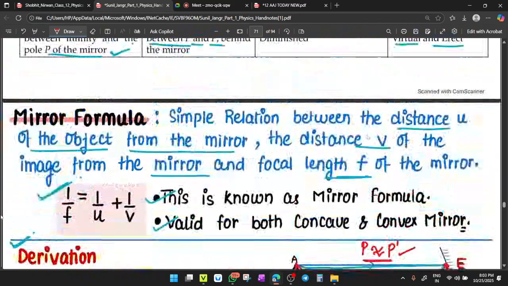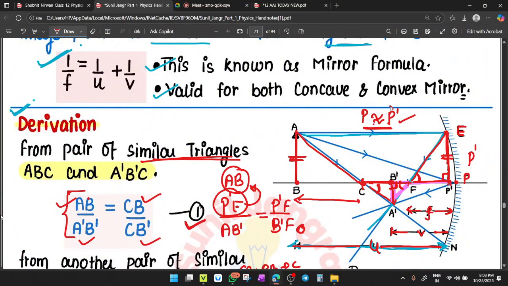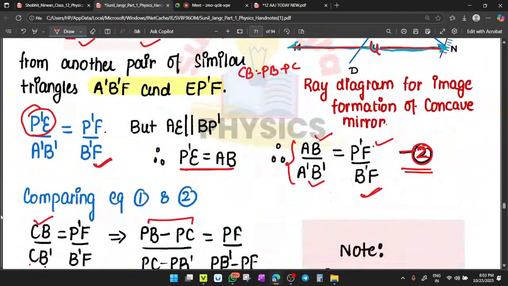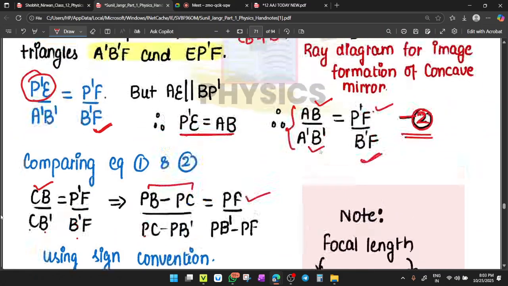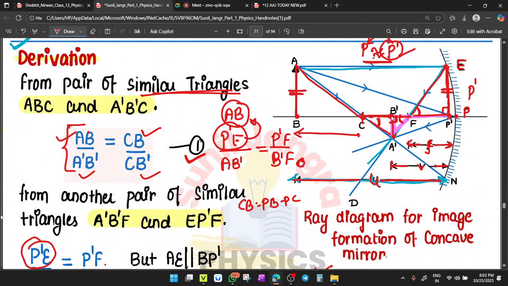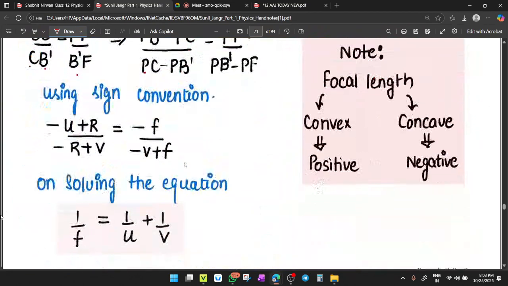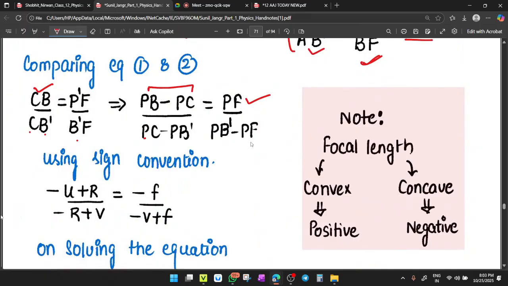Now P dash F. I said that P point is very close to P dash. So in the place of P dash, you can take P also. So P dash F becomes PF. Okay. Now B dash F. Where is B dash F? This is B dash F. So B dash F may be written as PB dash minus PF. Got it? Now place all the values.